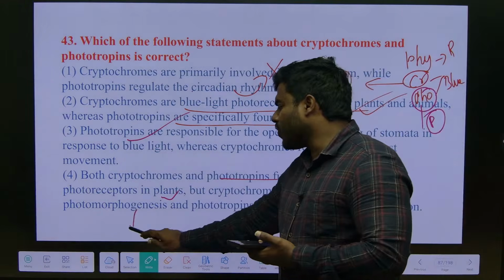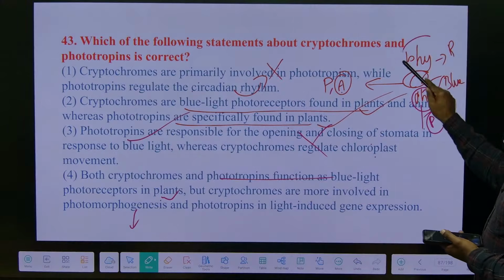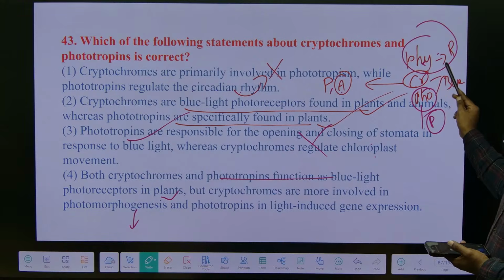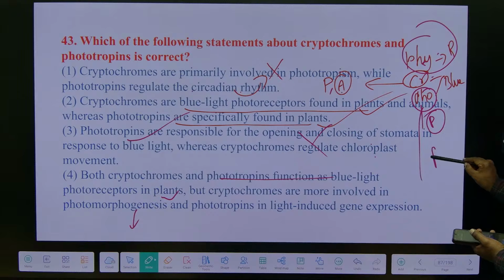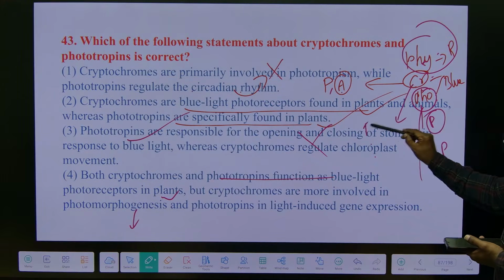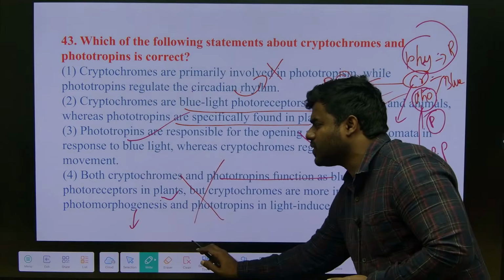Which is involved in photomorphogenesis? Phytochromes. Phytochromes are involved in photomorphogenesis. Cryptochromes and phototropins are involved in photoperiodism. Cryptochromes are involved in flowering. So simple, you can remember these points. This statement is also wrong.